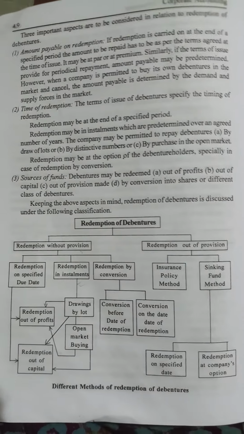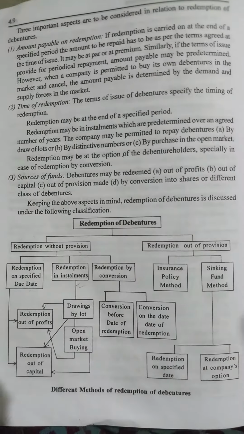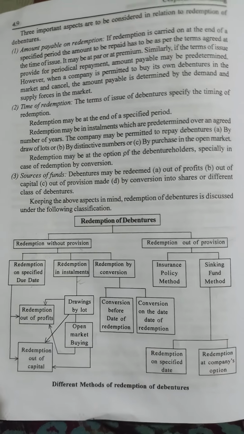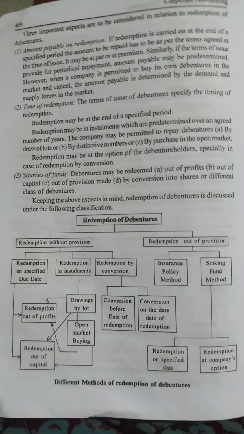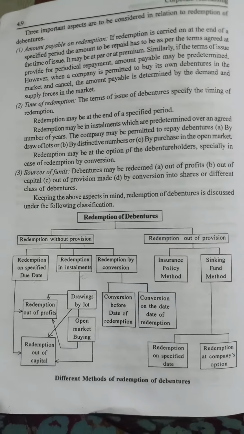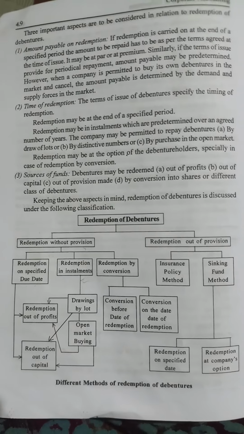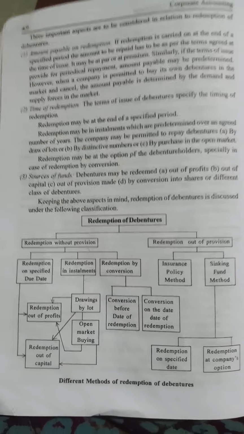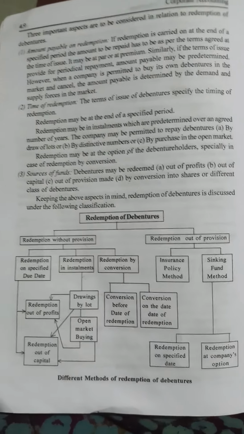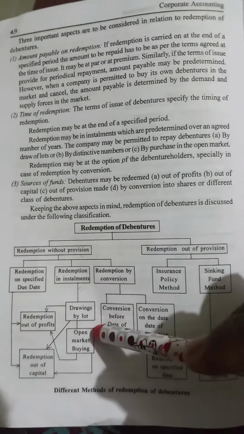The next one is open market buying. Open market buying is where, when the redemption of debentures occurs, the debentures are sold into the open market and somebody will purchase them. That amount will be utilized for redemption of debentures. That is called open market buying.